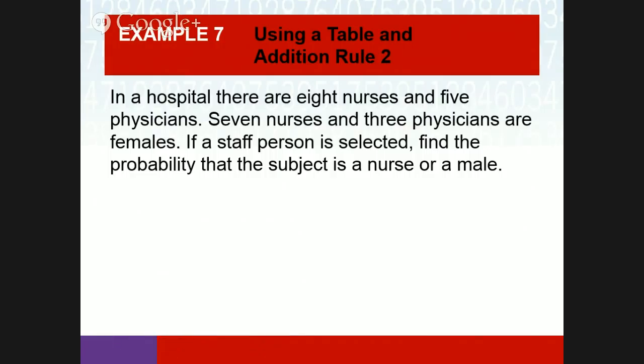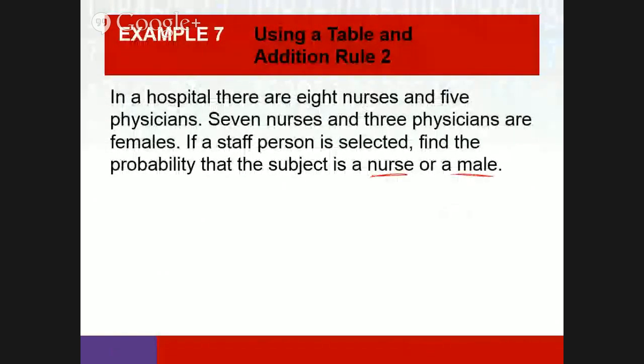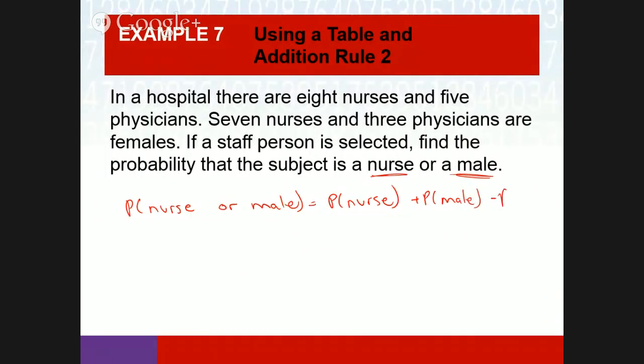So in a hospital, there are 8 nurses and 5 physicians. 7 nurses and 3 physicians are females. If a staff person is selected, find the probability the subject is a nurse or a male. So the probability that it's a nurse or a male: the probability it's a nurse plus the probability that it's a male minus the probability that it's a male nurse.